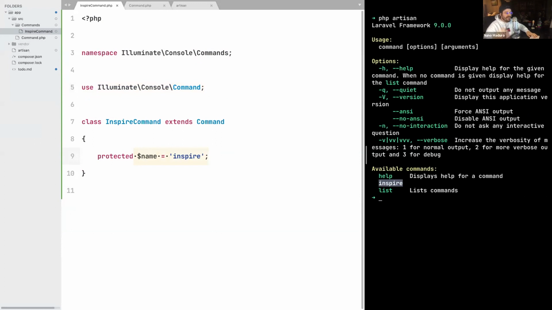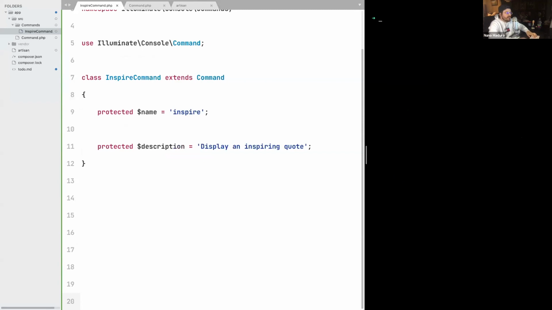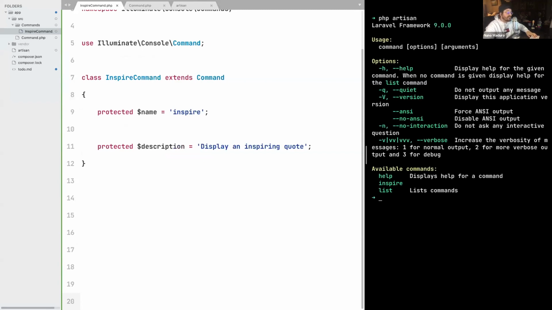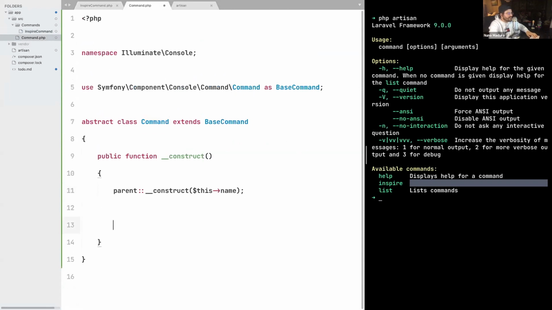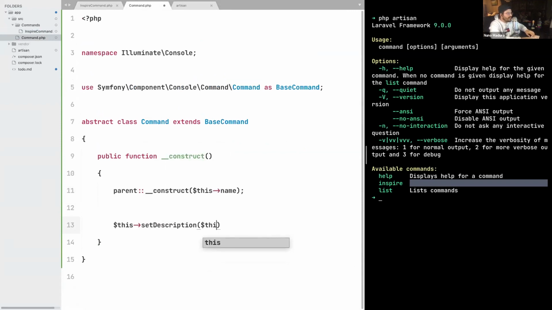We have the title, but the next step is to also provide a description, just like any other command on this list. And for that, we should be able to use the Laravel API, which is just to provide a description here. So again, this displays an Inspire code. Okay. And once we do this, we can call php artisan once again. And I'm not seeing the description appearing on this list, meaning that we also need to transmit to the Symfony-based command that the description is the one that we have on the property of our Inspire command. So let's just call setDescription on our base command, with this description.